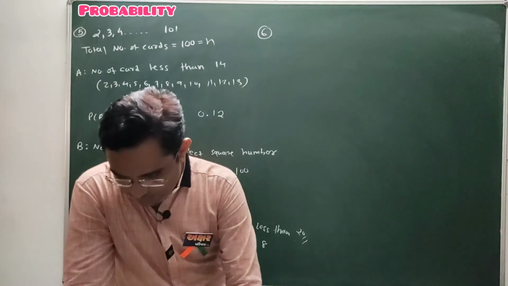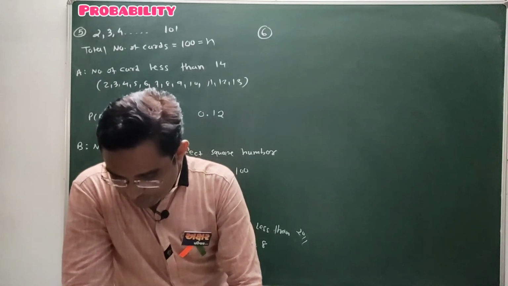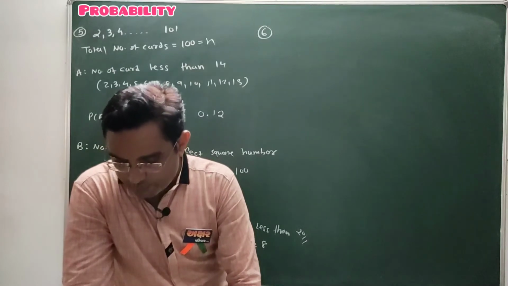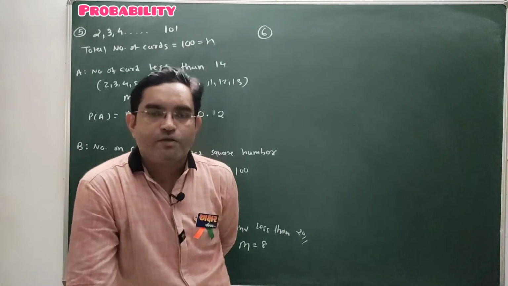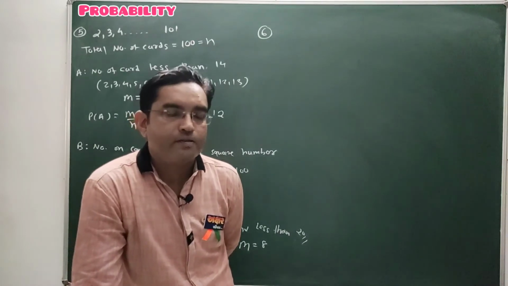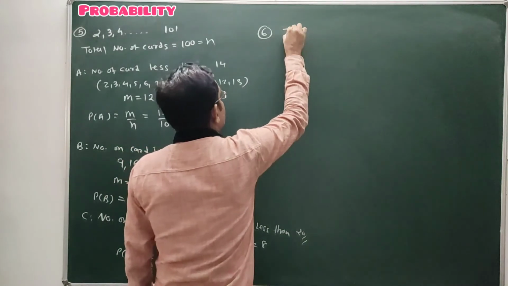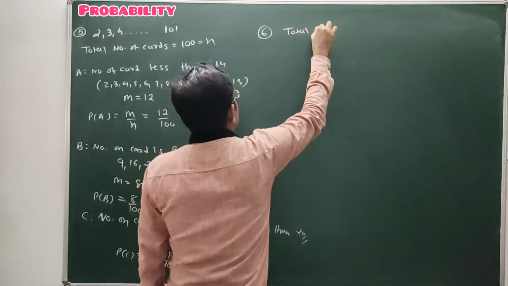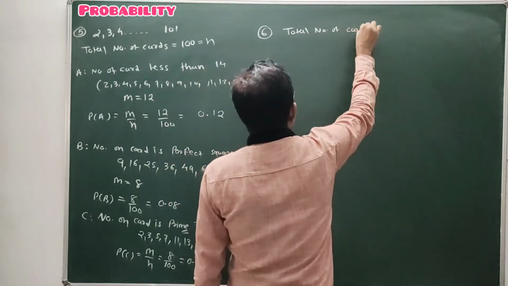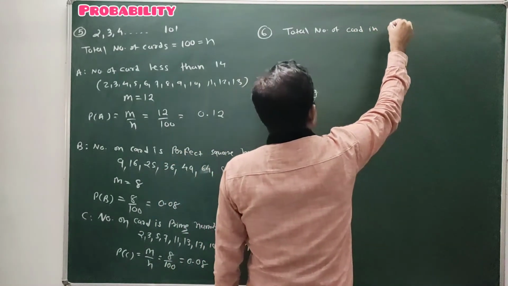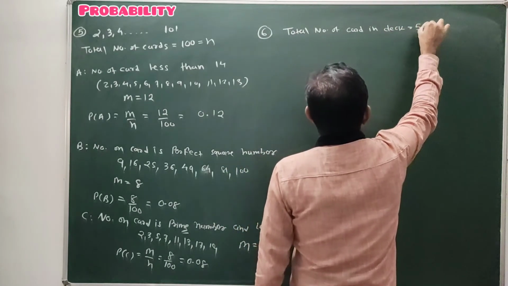So here the question is: the king, queen and jack of clubs are removed from the deck of 52 cards. Playing cards consist of a total of 52 cards. So the total number of cards in a deck is equal to 52.